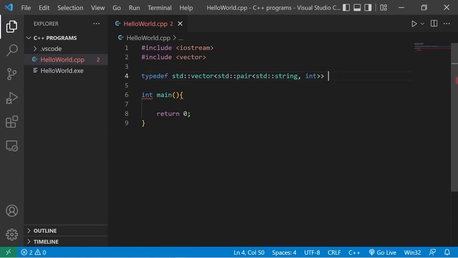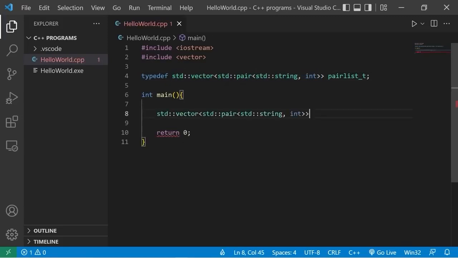After the original data type, I'll come up with a new name, a new identifier. Let's say pair list. That's a lot easier to write than all of this for the data type. A common convention when using the typedef keyword, the new identifier usually ends with _t for type. Now suppose I declare a variable of this data type. Standard vector, standard pair, standard string int. Let's say the name is pair list. In place of using the original data type, we can use the new identifier.